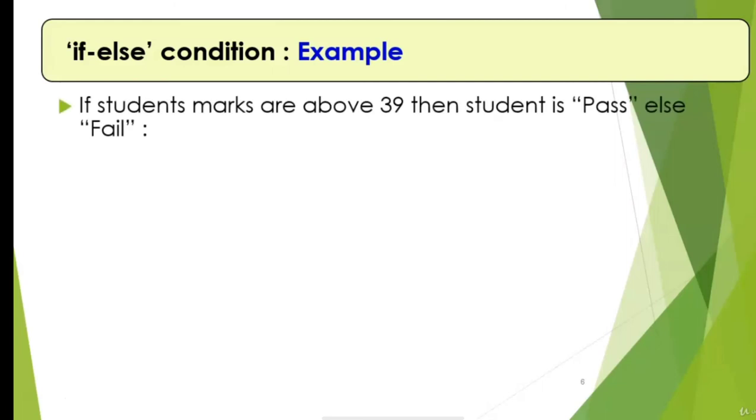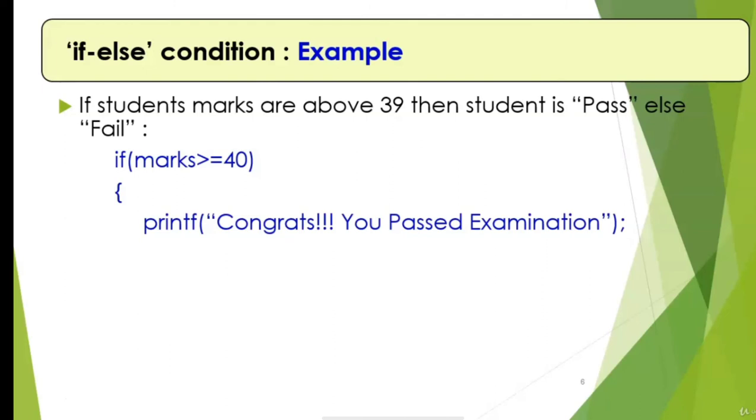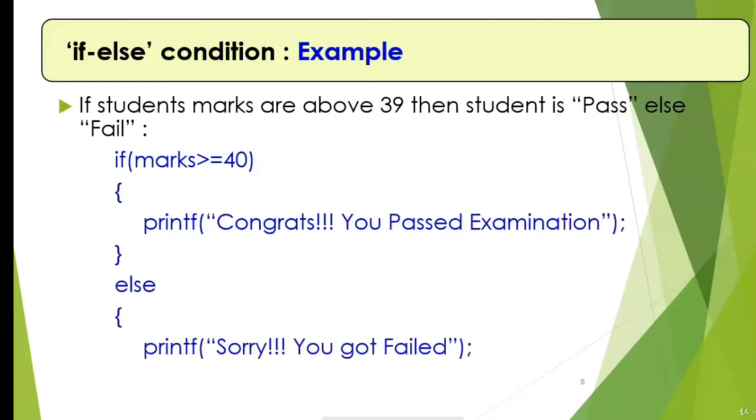Let's discuss an example of the if else condition. Suppose we want to write an if else condition for this scenario: if student marks are above 39, then the student is pass, else the student is fail. Let's write the if else condition for this. If, in the bracket, marks greater than or equal to 40, then we know that the student is pass. We can display a congratulations message in that case. Else, meaning the marks of the student are less than 40, then in that case we can display the message that the student has failed. So this is a simple if else condition.